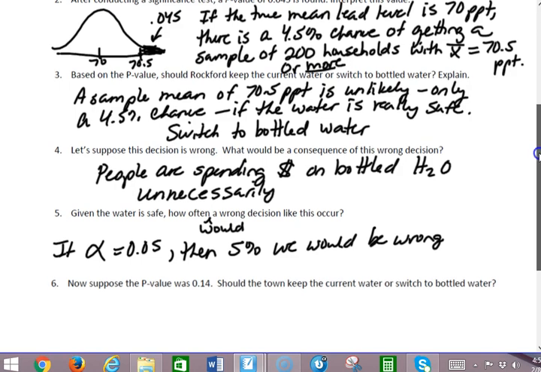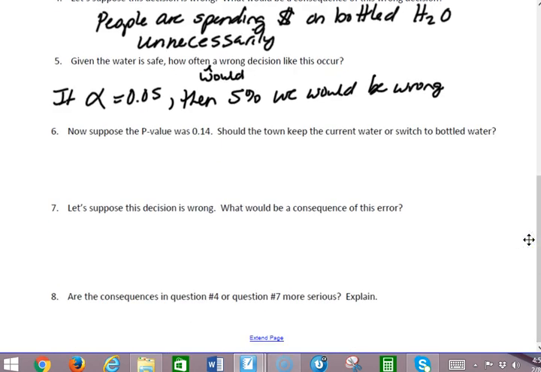Now suppose the p-value is 14%. So in other words, between 70 and 70.5, this is 14% instead. So I'm saying that a sample of 70.5 or higher, given that the null hypothesis is only 70, is going to happen 14% of the time. So this would not be an unusual sample to get, given the null hypothesis is true. This would fall under normal sampling variability.